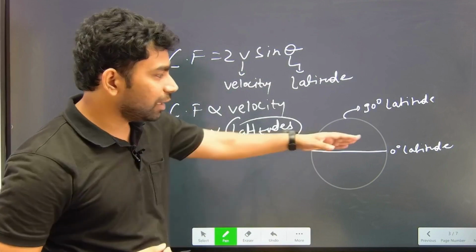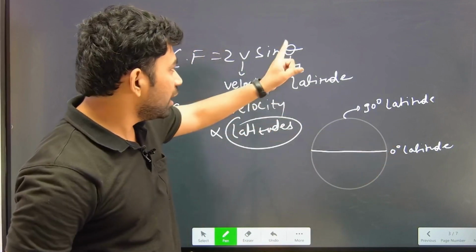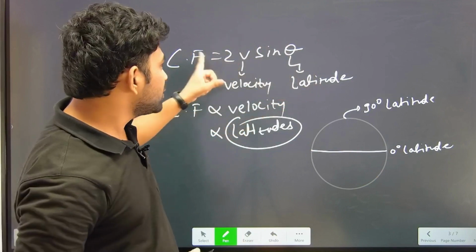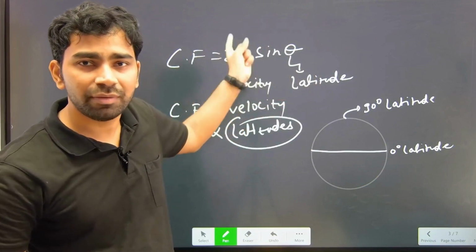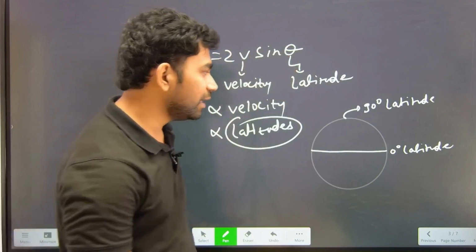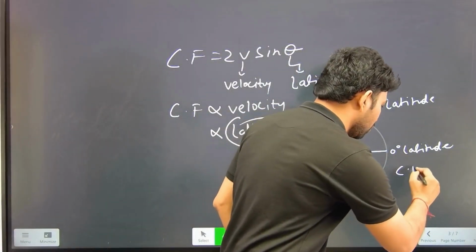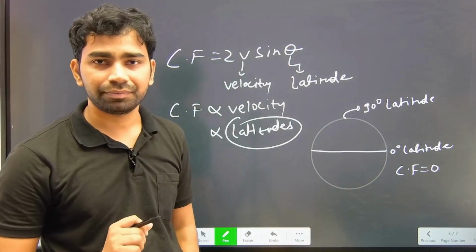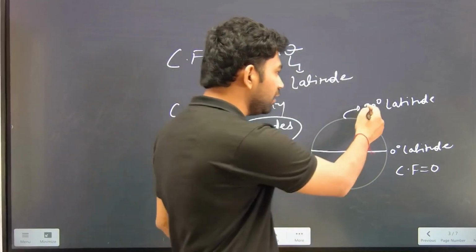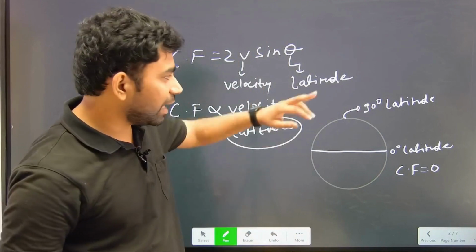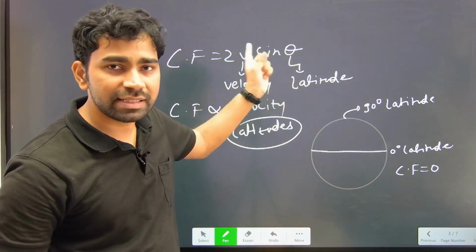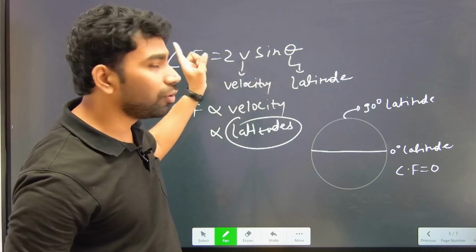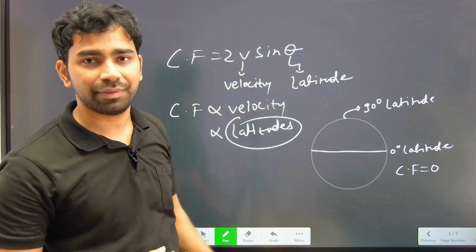Now if the value of theta is 0, if I put it here, then sine 0 is 0. It means what? Coriolis force also becomes 0. So we can say that at equator there is no Coriolis force at all. Similarly, if the value of theta is 90 degree and if I put it here, then sine 90 is 1, and from here you will see that Coriolis force is maximum.